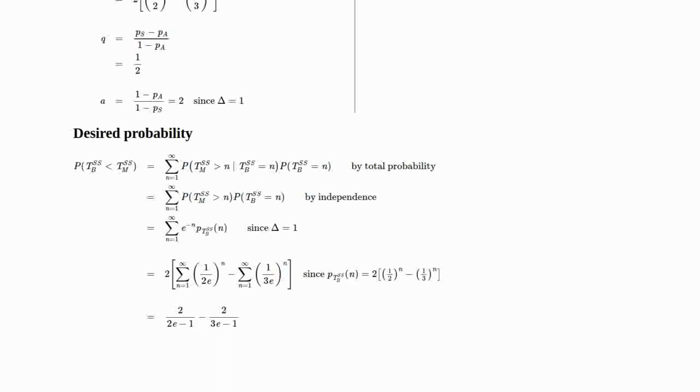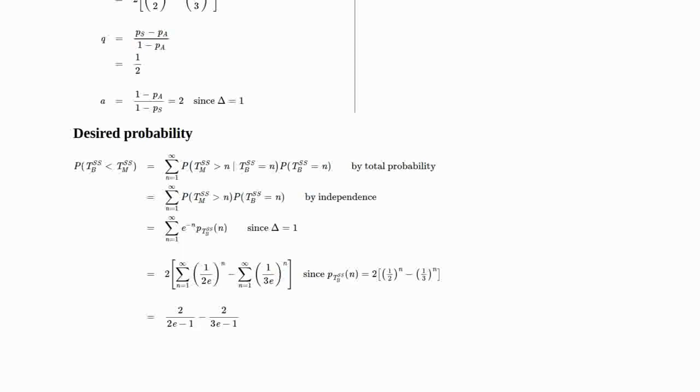Well, we can keep the 2 out for a moment, and then we can recognize that we have geometric sums. An infinite converging geometric sum is evaluated as the first term over 1 minus the step size. For the first geometric sum, that is just then 2 times (1 over 2e) over (1 minus 1 over 2e) for the first term, and then minus (1 over 3e) over (1 minus 1 over 3e).